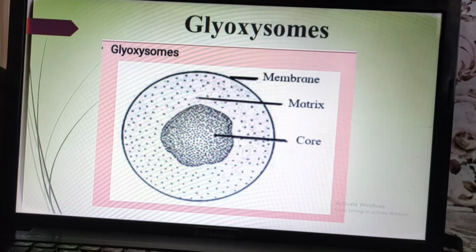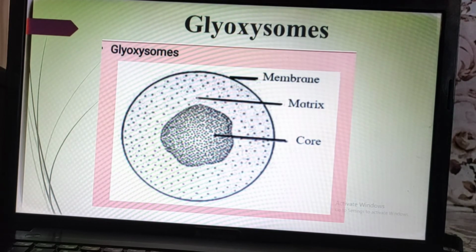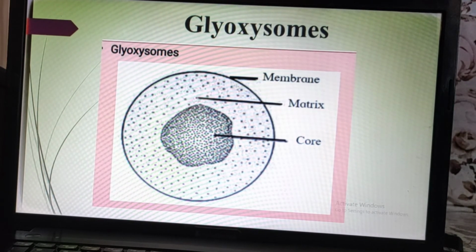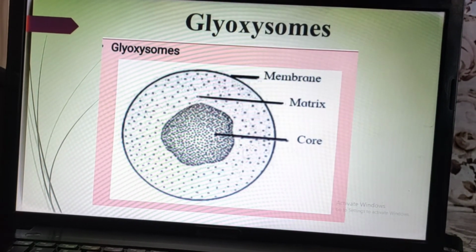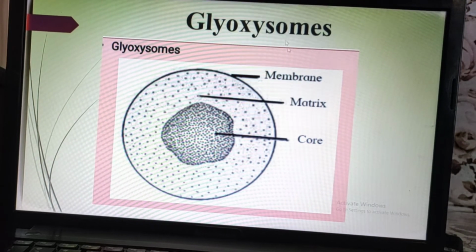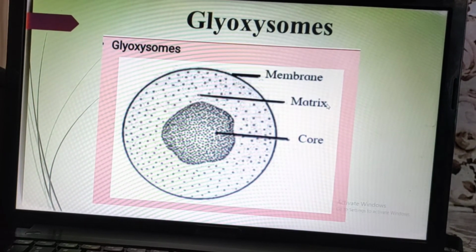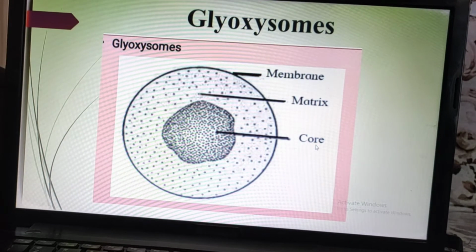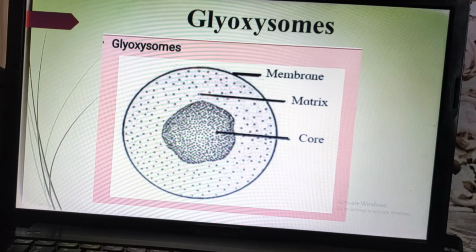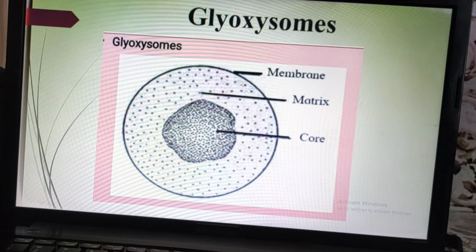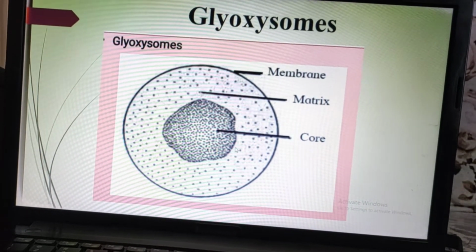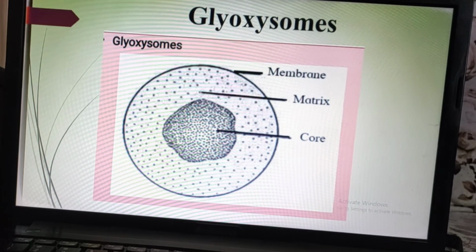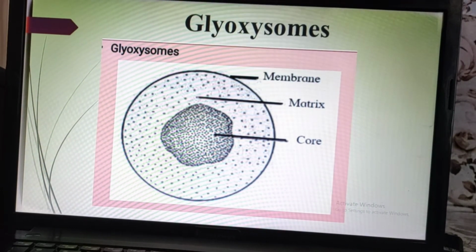Now we will see the glyoxysomes. So this is a very short topic, glyoxysomes. You can see this is the diagram of a glyoxysome, and you can see there is a membrane, there is a matrix, and there is a core. The middle structure is called the core. The outer structure is a membrane, and between membrane and core there is a fluid like structure called a matrix.